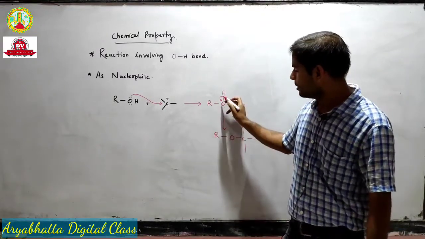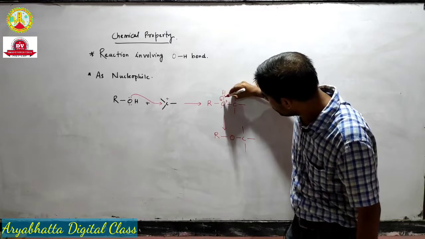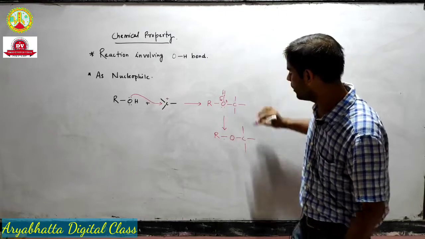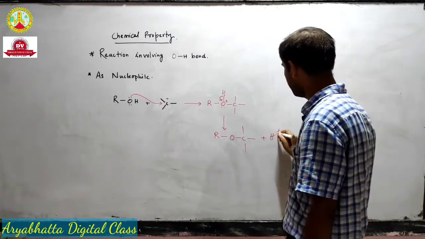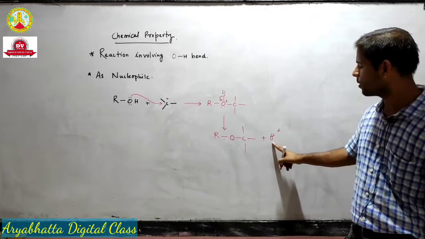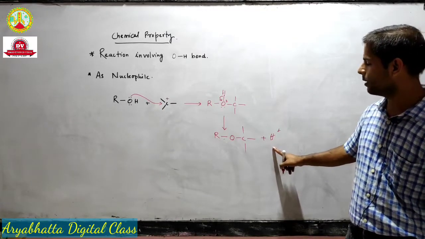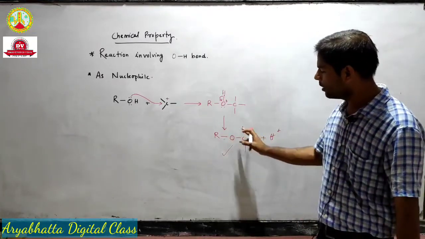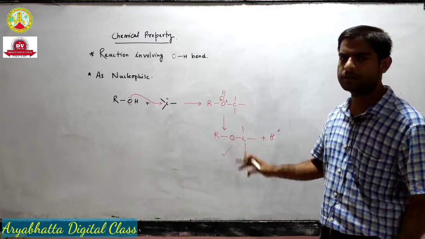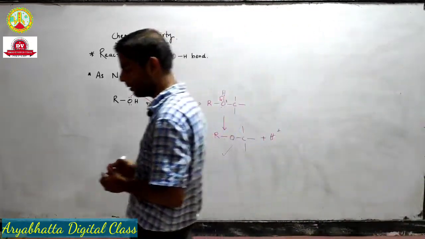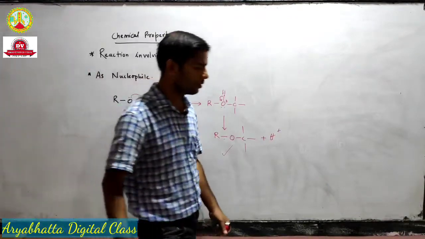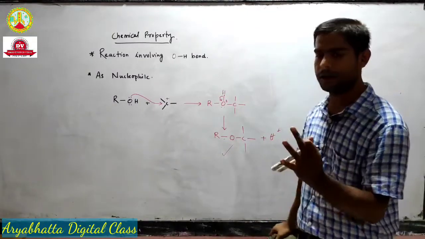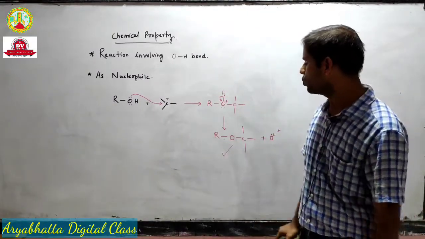The shared electron pair between oxygen and hydrogen will be donated to the oxygen and hydrogen will leave, that means a proton will be produced here, and we will get the final product, which is an ether. So this is the basic mechanism of how alcohol acts as a nucleophile.